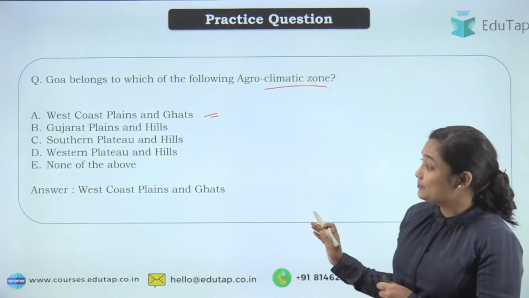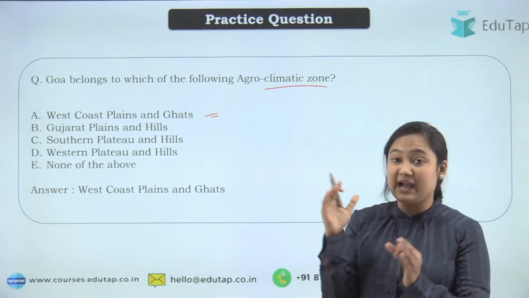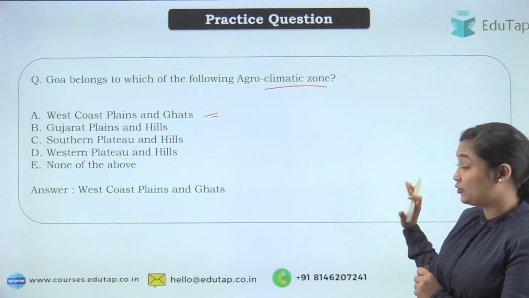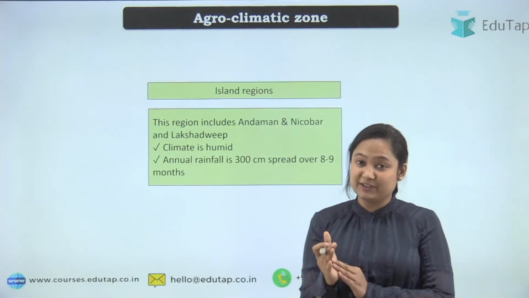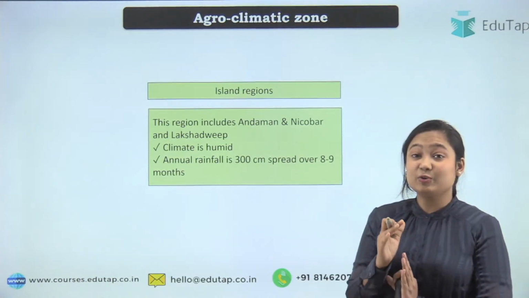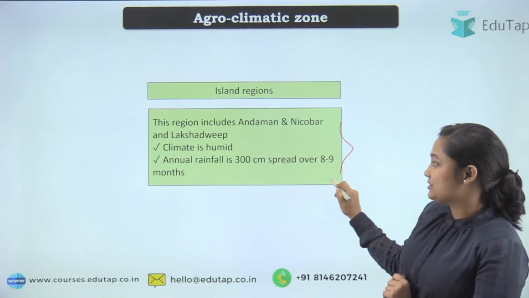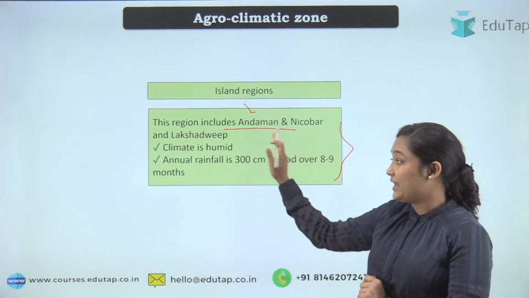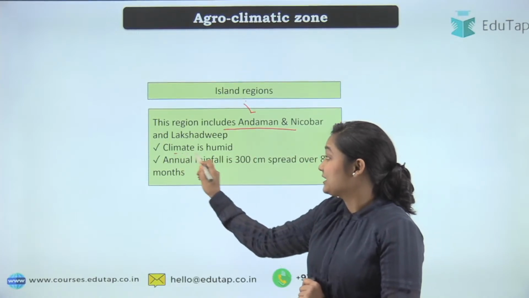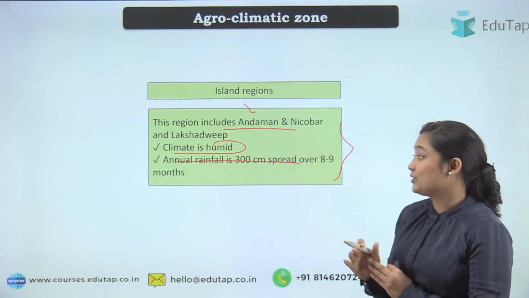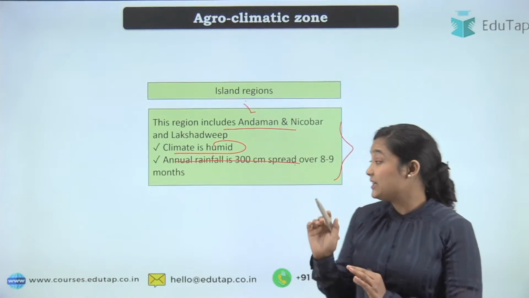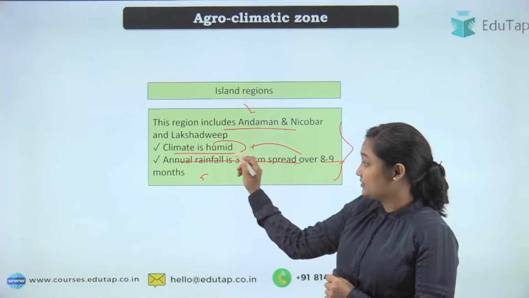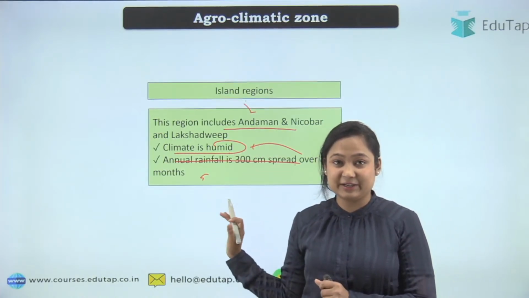Now let's move to another question. I had given you homework to learn about the island region of India, that is, the island agroclimatic zone. Those of you who have done the homework, very good. First of all, the island region of India involves the Andaman and Nicobar and Lakshadweep Islands. The climate there is humid, and the average rainfall will be more than 300, spread over 8 to 9 months. That's why the climate is humid. I hope that cleared it all.